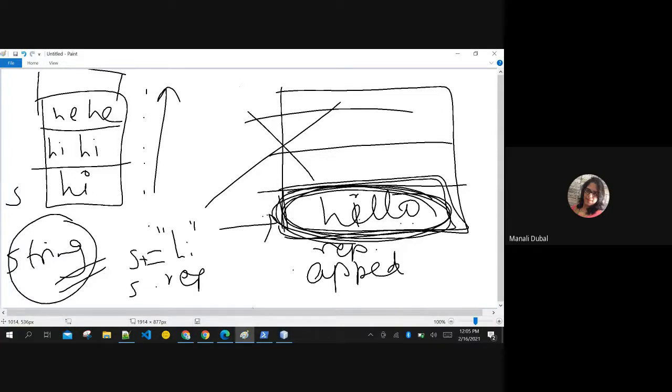StringBuffer is less memory efficient than String. Are you getting this now? Hello? Yes, getting, madam. Okay, good. How to create this StringBuffer?